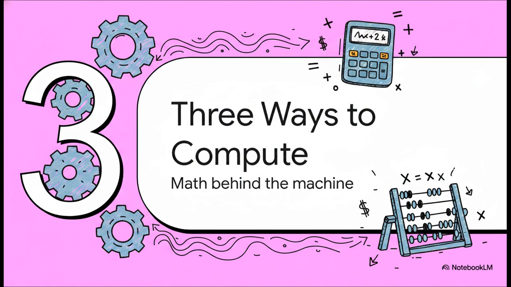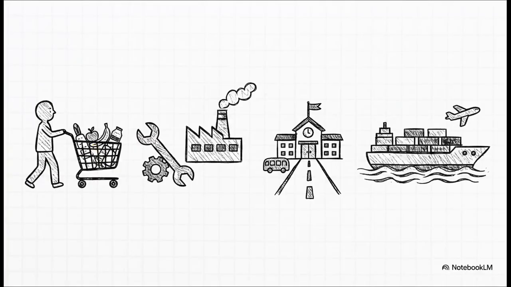Section 3. Three ways to compute it. The math behind the machine. So the most common method here is the expenditure approach. The formula is C plus I plus G plus X minus M. It basically just adds up all the spending for final products. We've got C for consumption. That's you and me buying groceries or going out to get a haircut.